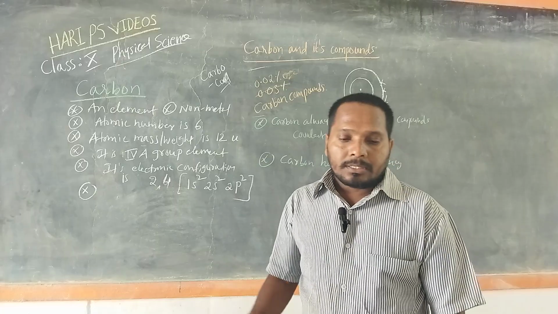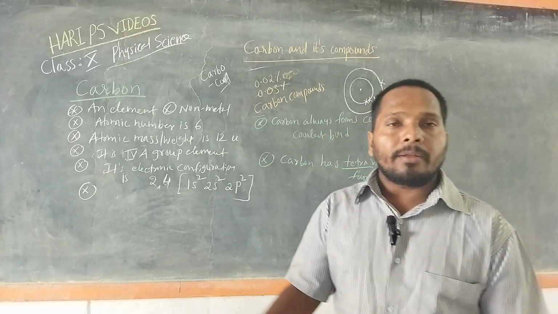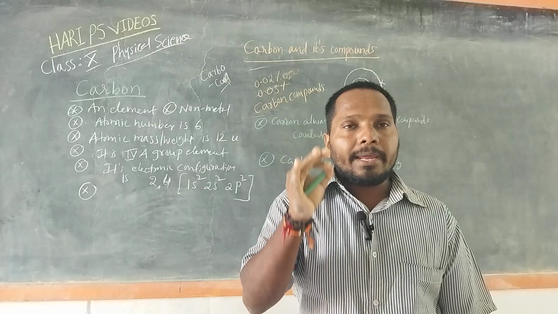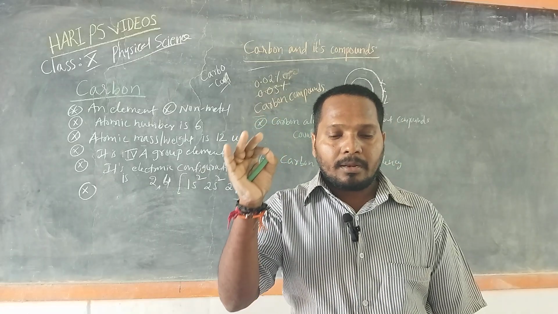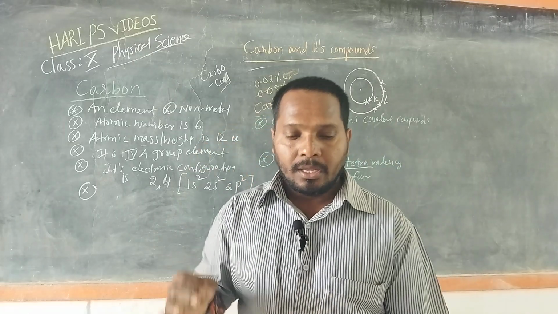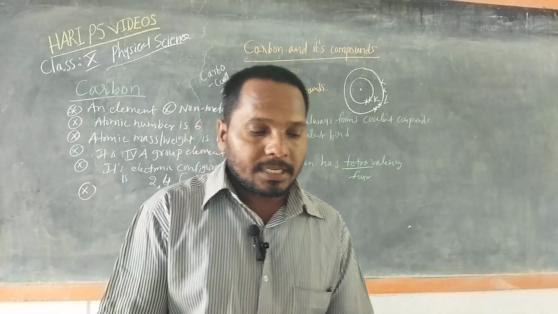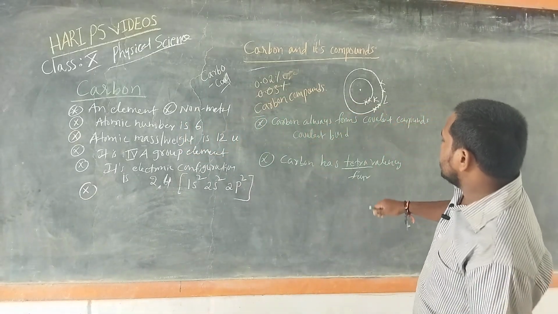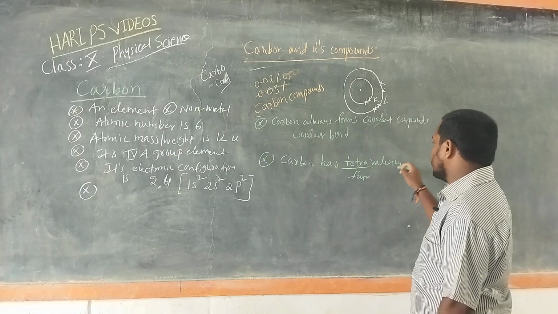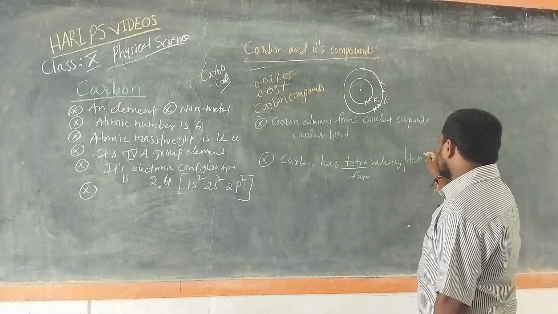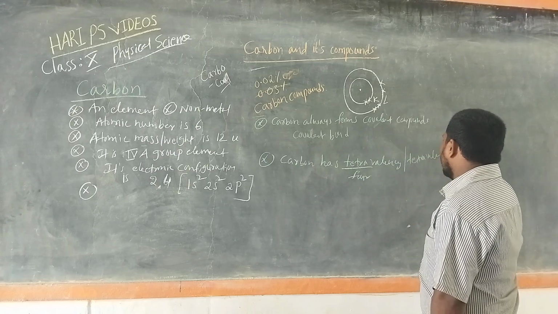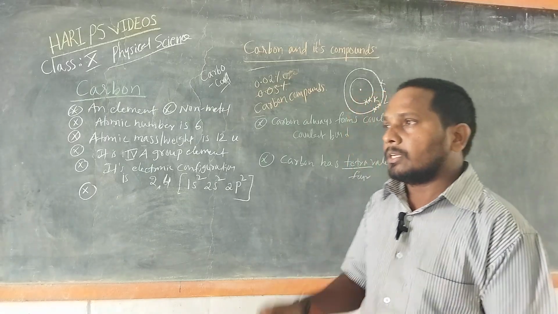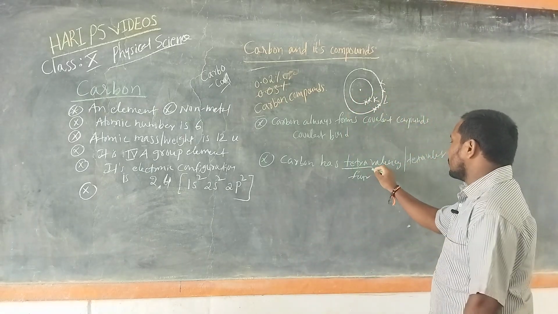Since one carbon requires 4 electrons to achieve the 8 electron inert gas structure, the valency of carbon is 4. So carbon is tetravalent. Tetra in the sense 4.